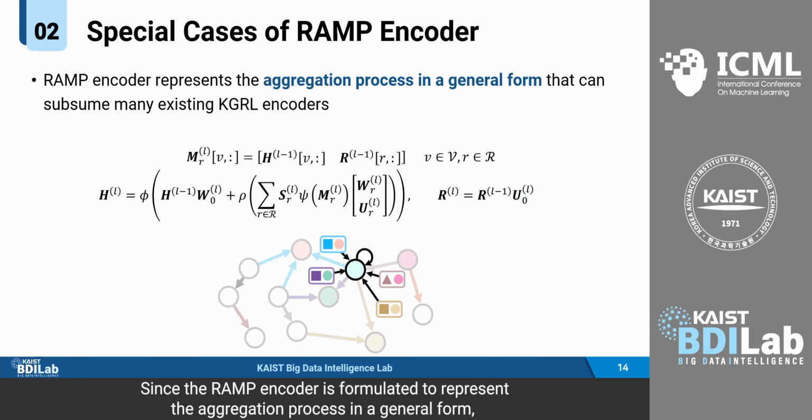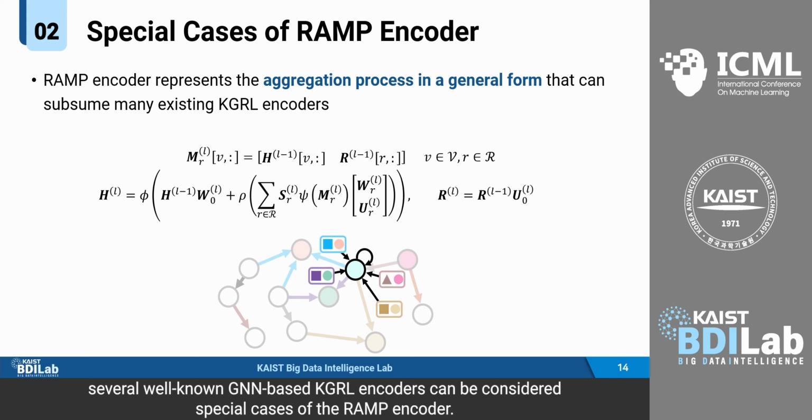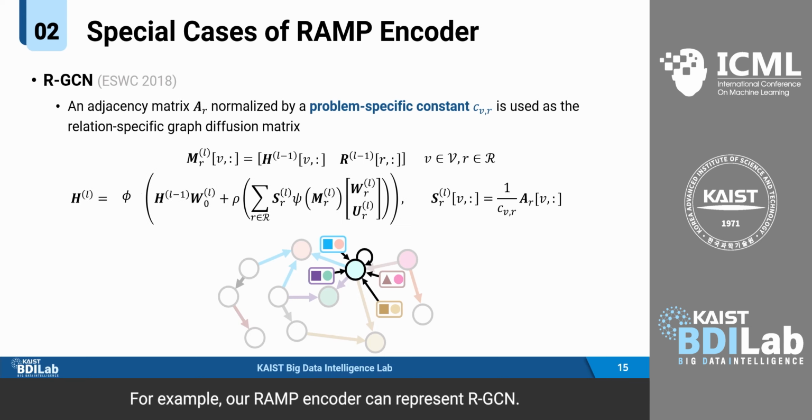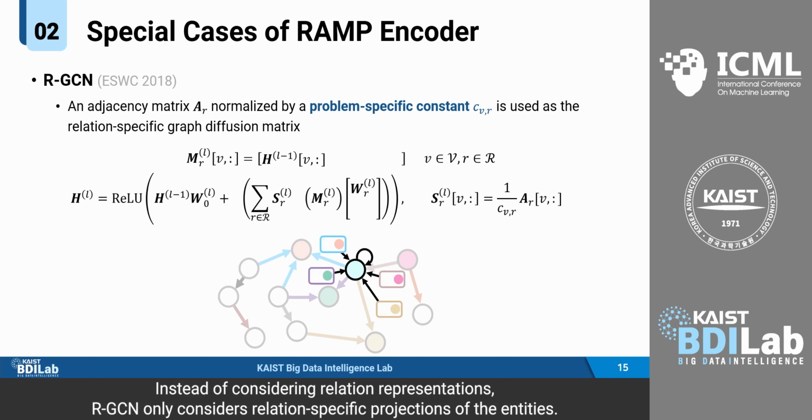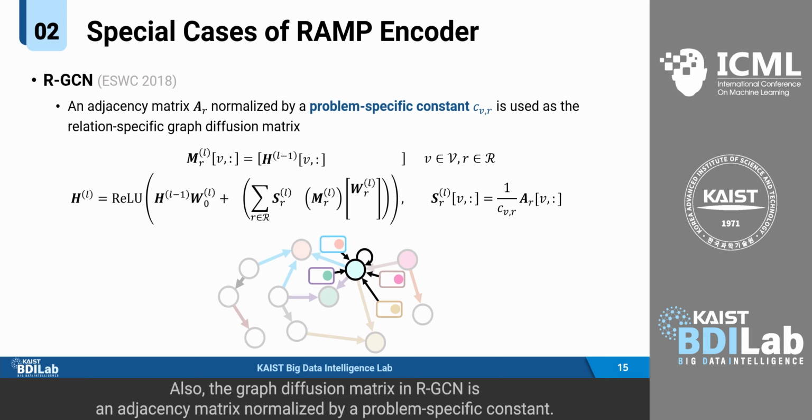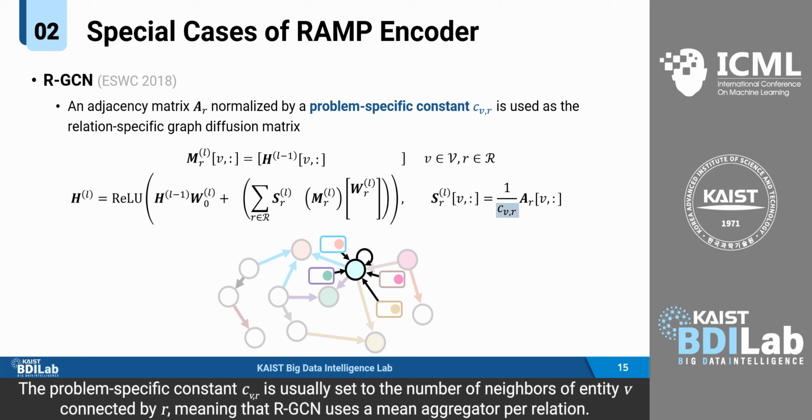Since the RAMP encoder is formulated to represent the aggregation process in a general form, several well-known GNN-based KGRL encoders can be considered special cases of the RAMP encoder. For example, our RAMP encoder can represent RGCN. Instead of considering relation representations, RGCN only considers relation-specific projections of the entities. Also, the graph diffusion matrix in RGCN is an adjacency matrix normalized by a problem-specific constant. The problem-specific constant c_{v,r} is usually set to the number of neighbors of entity v connected by r, meaning that RGCN uses a mean aggregator per relation.